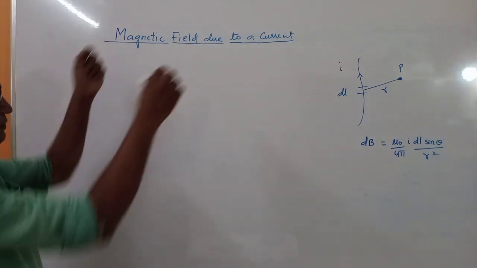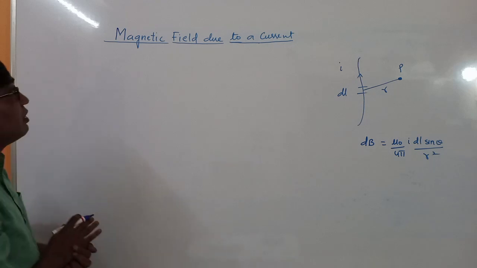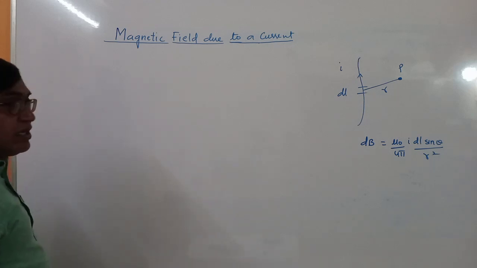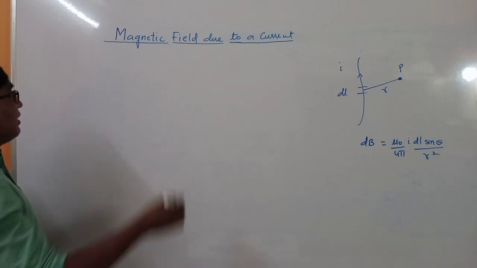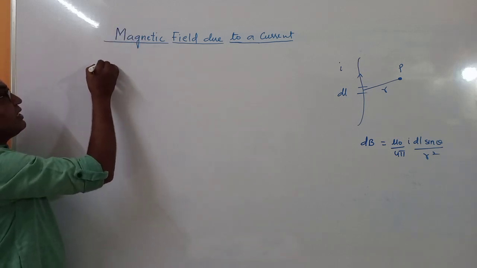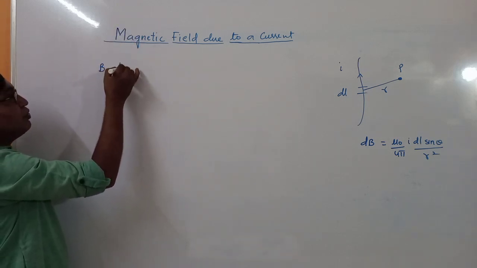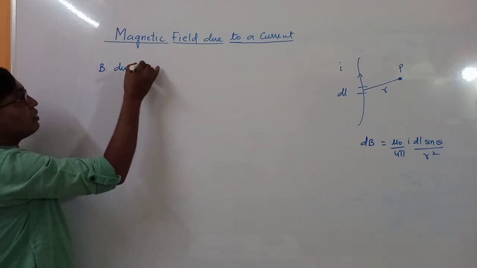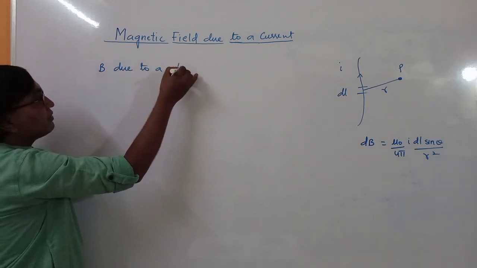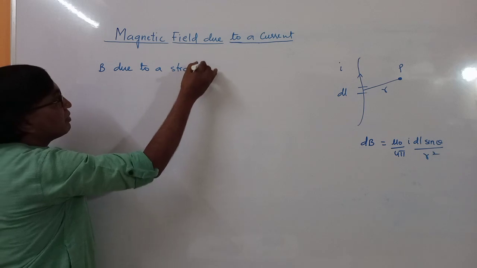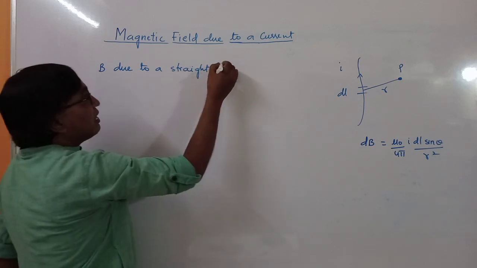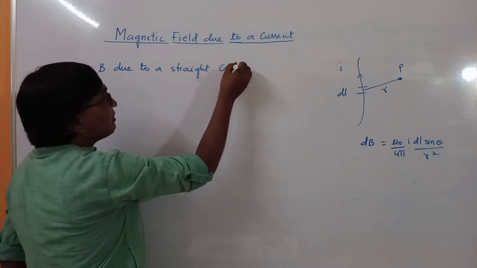So now we will find out magnetic field due to a straight current carrying conductor.